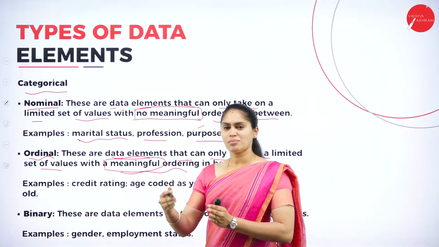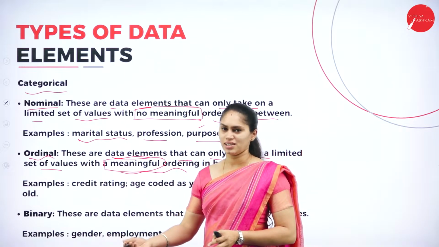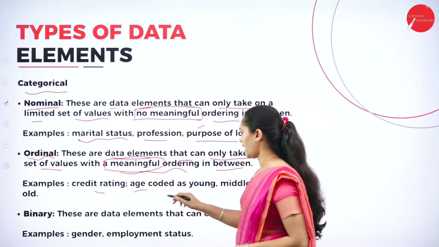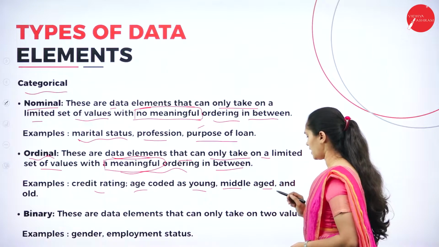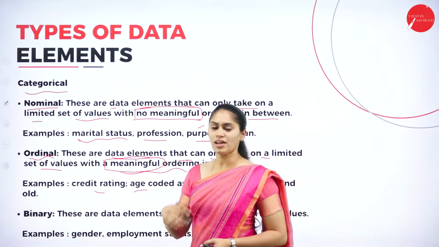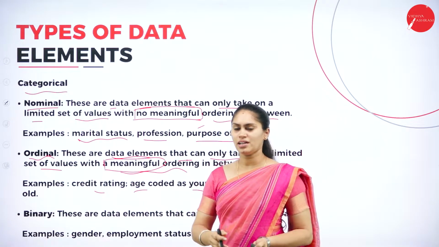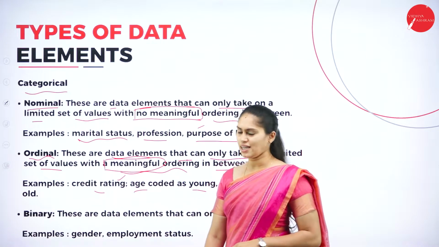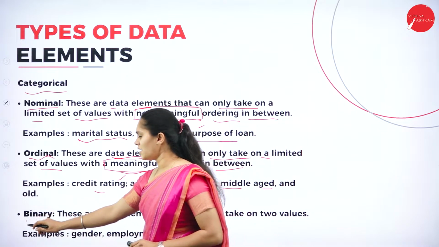At that time there will be an interval between one data point and another. So we can take age as young age, middle age and old age. There will be a meaning from one interval to another interval. You can also take the example of credit rating.